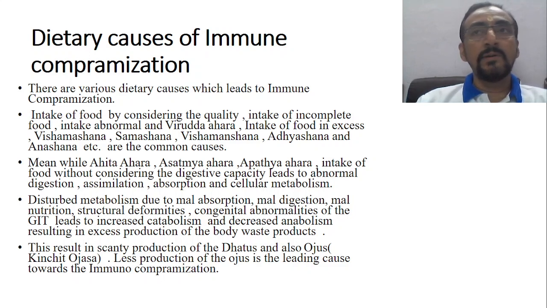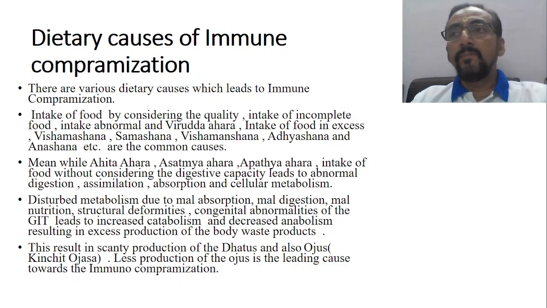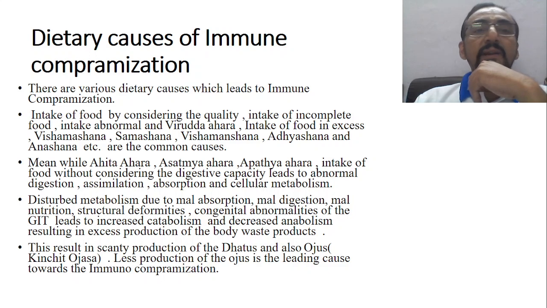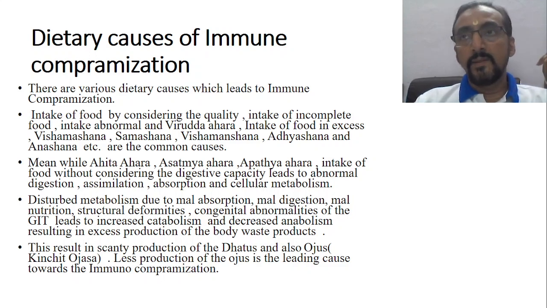So we have got some calorie deficiency causes. We have got some Vegadharana causes, which are nothing but immunological causes. So we have got some emaciation causes, and we have got some dietary causes for the immunocompromised state. So we compared Rajayakshma with the immunocompromised state. Anyway, now today we will come to the last part, that is dietary causes of immunocompromisation.